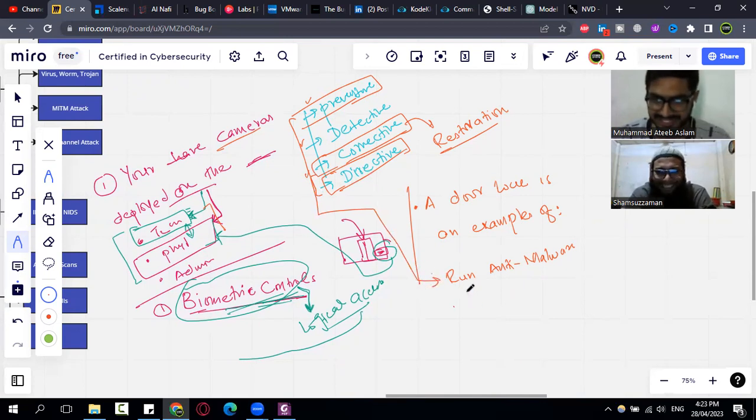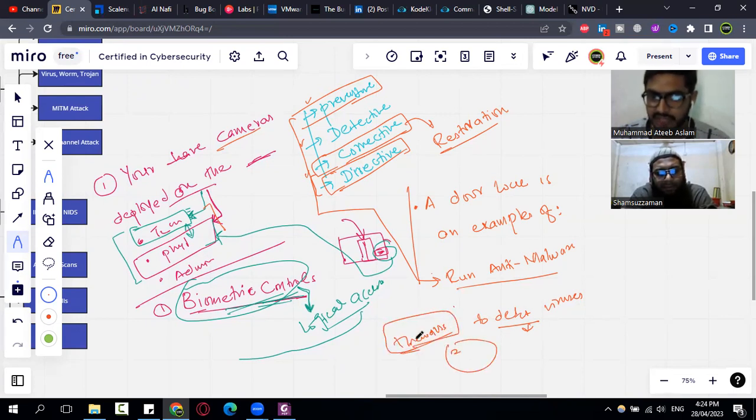But if the question is like, we have installed an anti-malware solution in our system to detect viruses or malwares, then it will be known as detective. Or if we say we have deployed a firewall so that no unauthorized data packets will enter our network, then in this case, firewall will act as a preventive control.